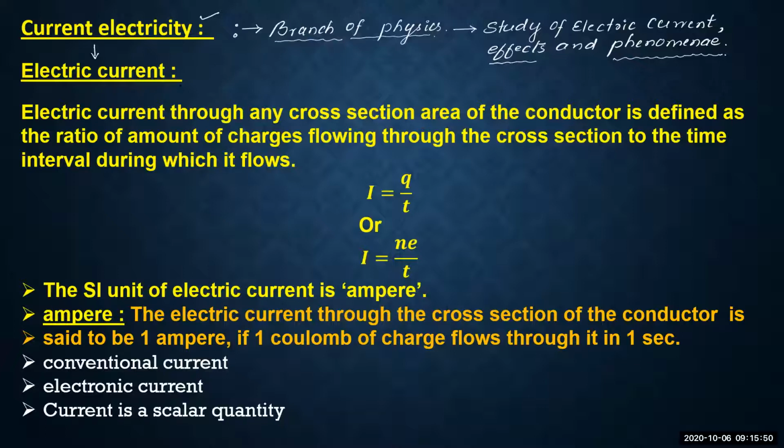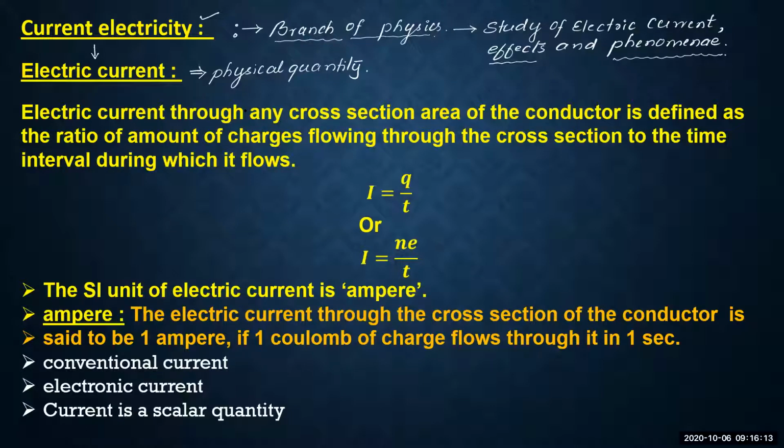Electric current is a physical quantity. Yes. In the first year, during the study of units and measurements, you have discussed about the fundamental quantities and derived physical quantities, isn't it?